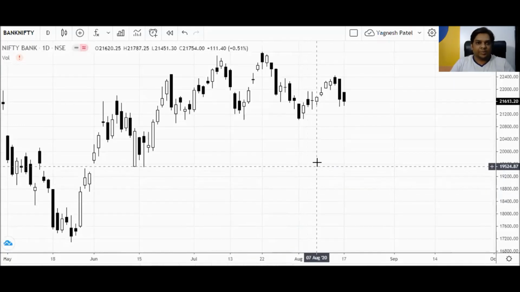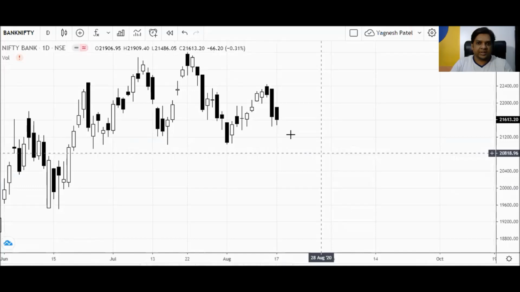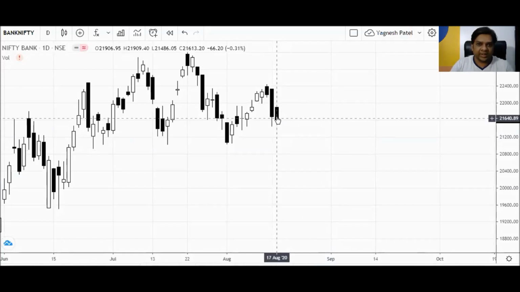Let's check some examples. This is the daily chart of Bank Nifty, and the last close is trading around 21,613. So the nearest strike price is 21,600, because it is trading around 21,613. So the 21,600 call and put options are both at the money, because it is almost the same. In Bank Nifty especially, 50 or 100 points is a very minor difference, and the strike price difference by default is 100 points.